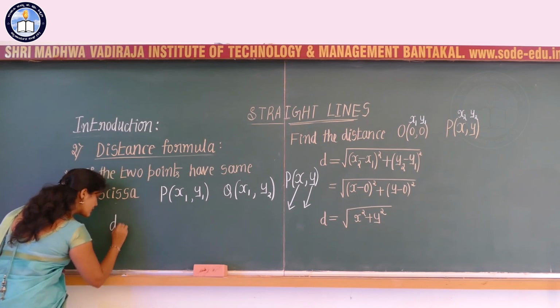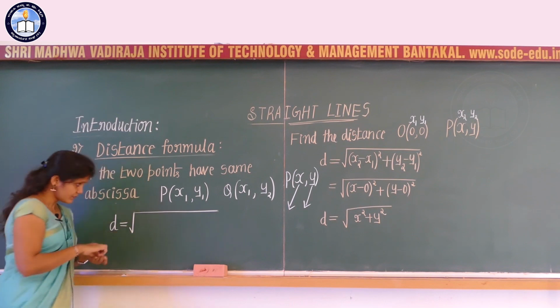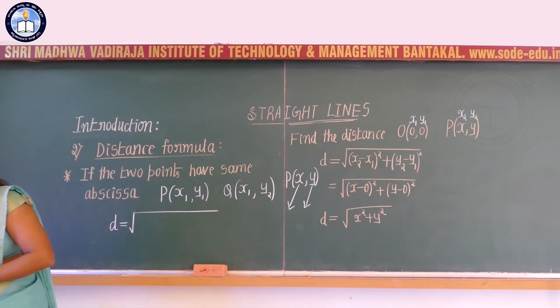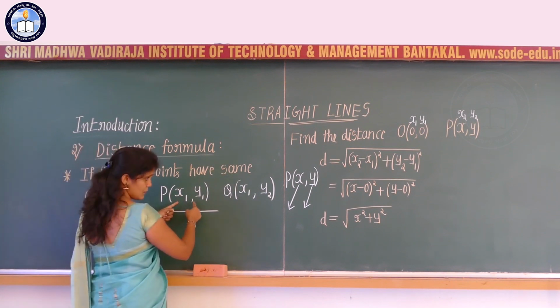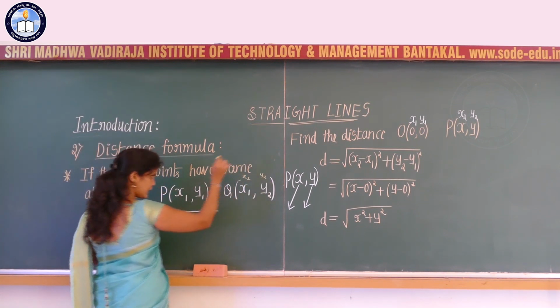Again I am going to substitute in the formula, that is d is equal to root of x2 minus x1 whole square plus y2 minus y1 whole square. The first point is x1 comma y1 and the second point is x2 comma y2.